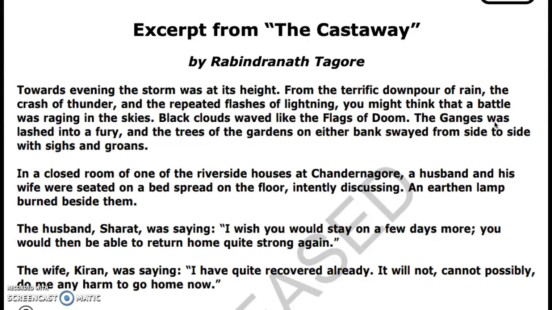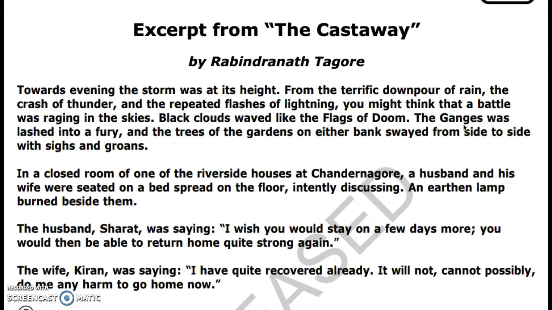So, when we use the word lashed during a storm, a lot of times we're talking about the environment being manipulated by the wind somehow, so we know that the Ganges is something that can be manipulated by wind, so it's trees, it could be a forest, it could be a body of water, it could be a building. And we know that this is a place because it's capitalized, which tells us that it is a proper noun, so we know it's the name of something. And I don't think it's people, or it would have said the Ganges were instead of the Ganges was.